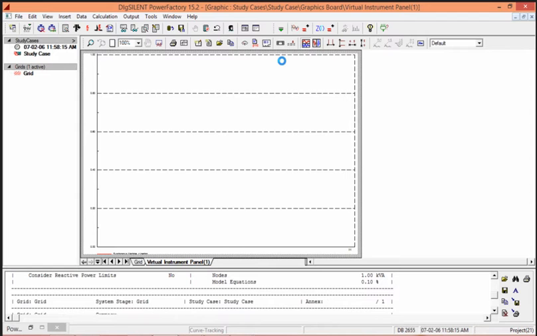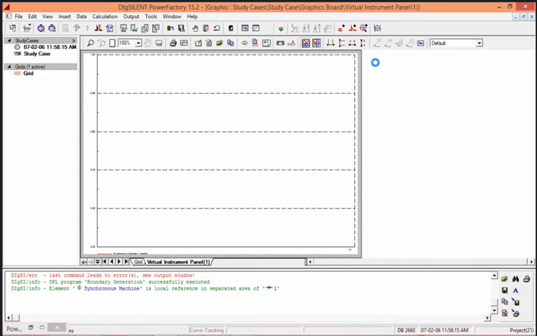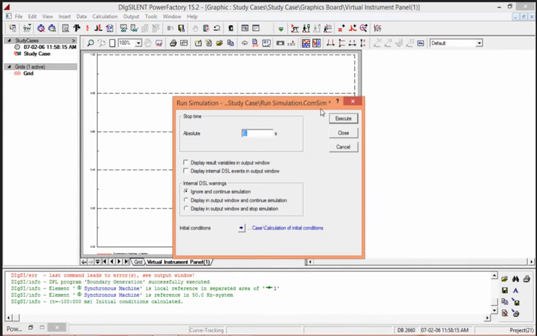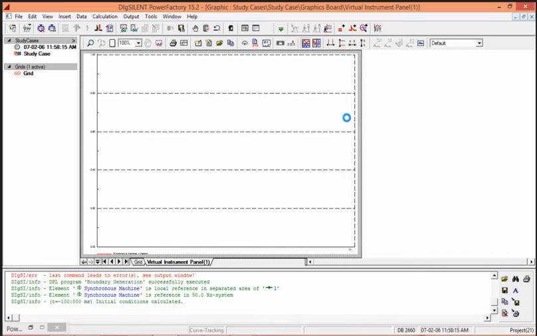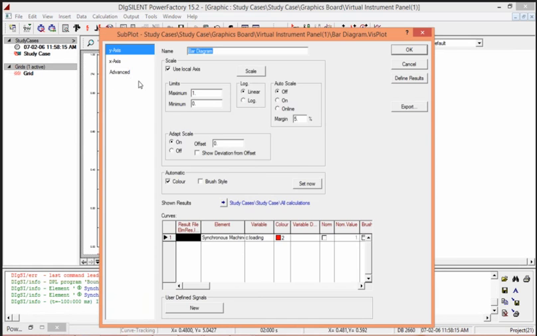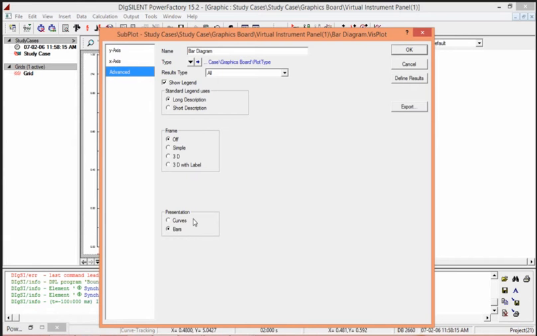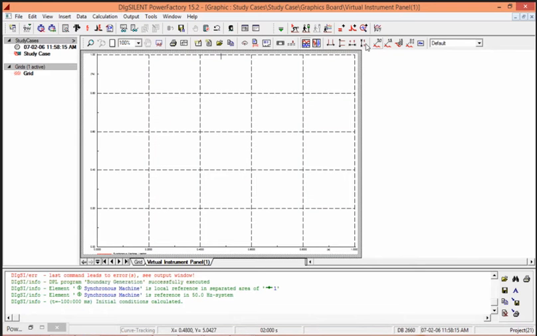Now I will run RMS simulation. For initial condition, now I will provide some timing for the simulation and we will see the graph according to that. These are the bars. I want to see the curves, so I will just select it. You can see